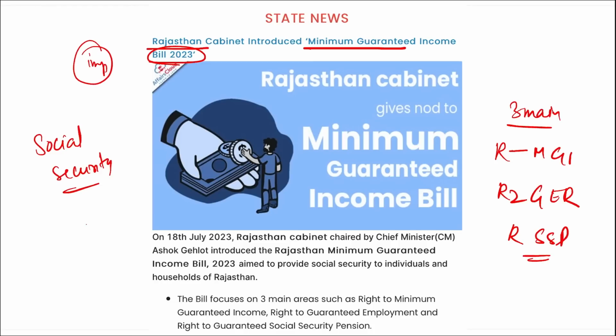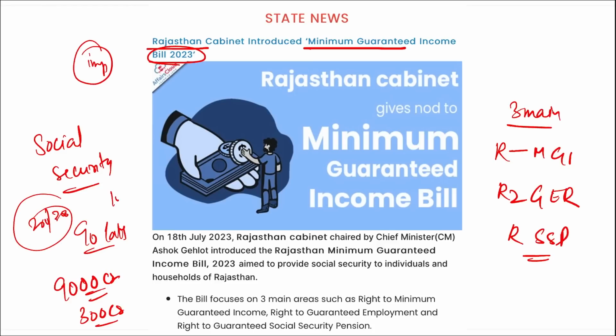Then in this, remember, the government of Rajasthan will provide social security pension to over 90 lakh beneficiaries at an annual expenditure of 9,000 crore rupees, while the central government is providing 300 crore rupees annually by giving 200 to 300 rupees per month to 10 lakh persons in Rajasthan. Correct? Then remember, Mahatma Gandhi Minimum Guaranteed Income Act Yojana. This will be the name of the scheme, that is, the right to minimum guaranteed income scheme brought under this Mahatma Gandhi Minimum Guaranteed Income Act Yojana.